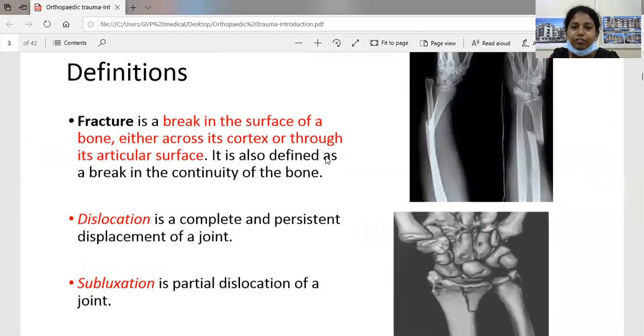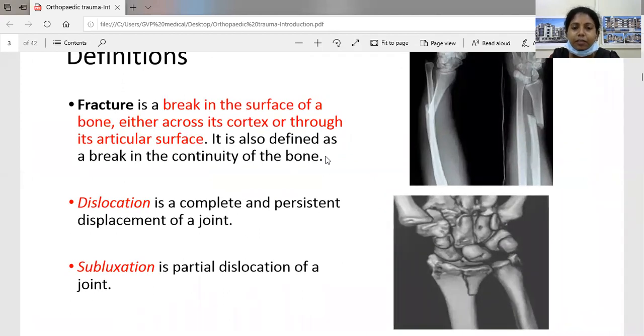So coming to the definitions. Fracture can be simply defined as a break in the continuity of the bone. But according to definition, fracture is a break in the surface of a bone, either across its cortex or through its articular surface. So in this X-ray, we can see it is across its cortex. And here in the second picture, we can see it is passing through its articular surface.